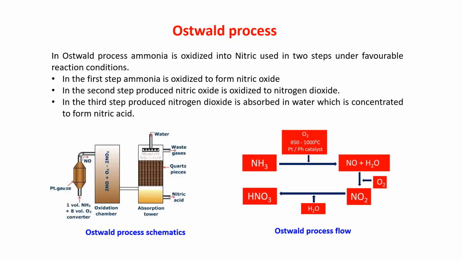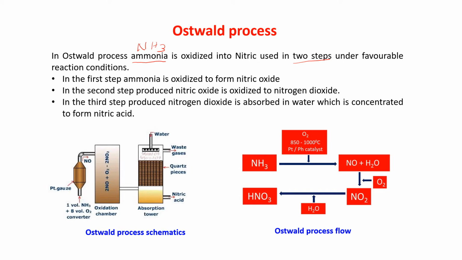Ostwald process. In Ostwald process, ammonia, that is NH3, is oxidized into nitric acid in 2 steps under favorable reaction conditions. What are the steps?